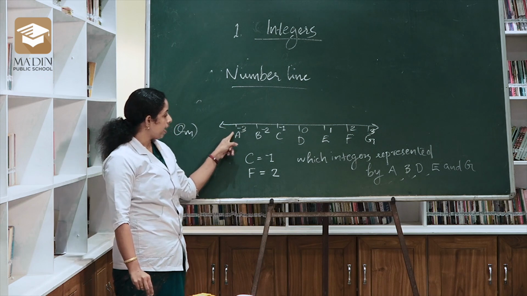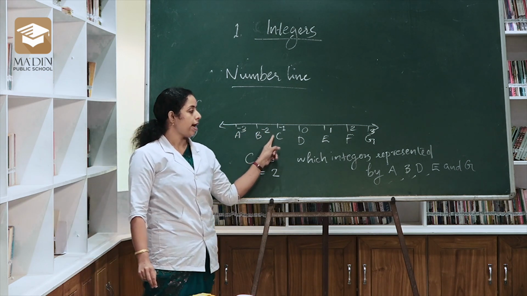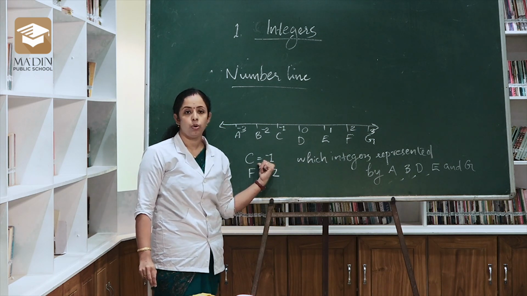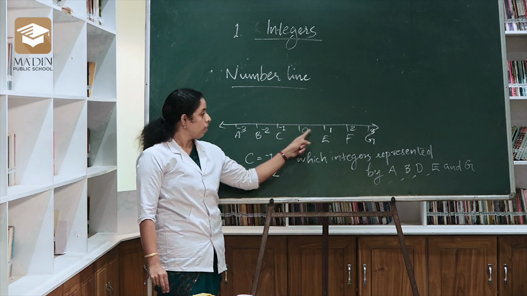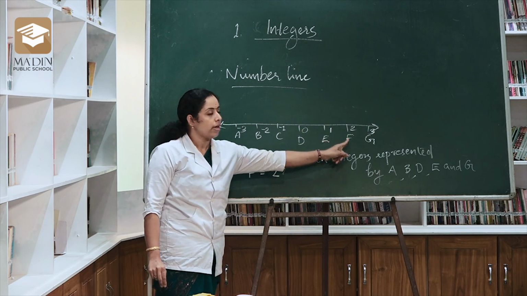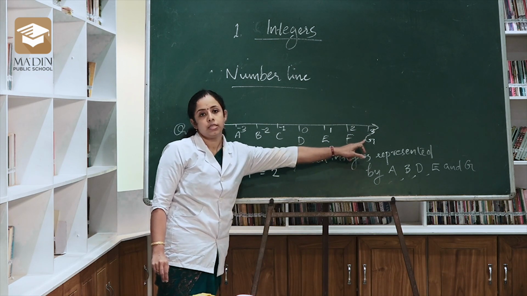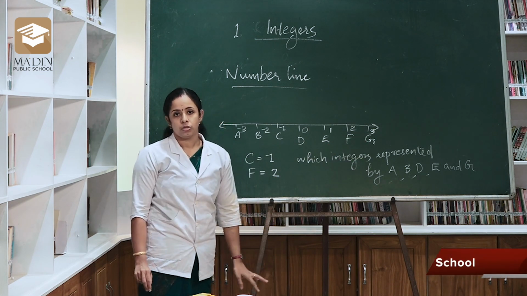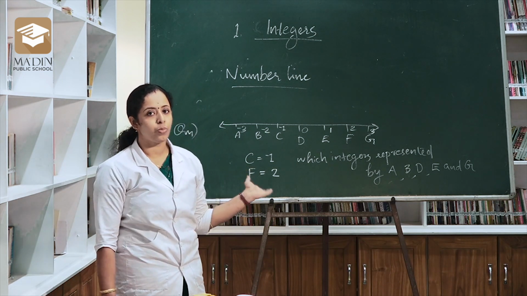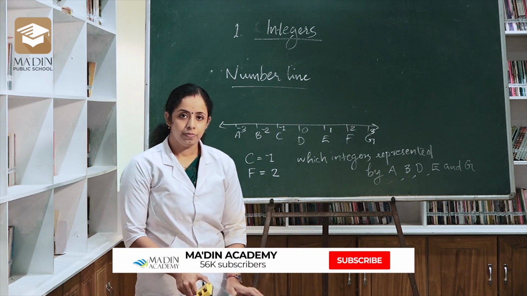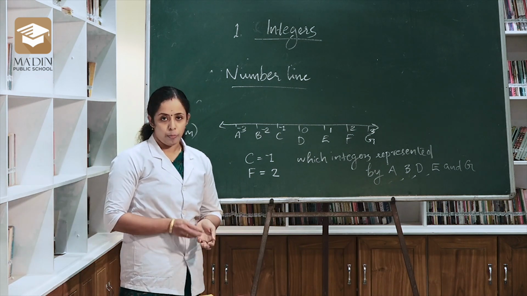That is, A is -3, B is -2, C is -1, D is 0, E is 1, F is already given, that is 2, and G is 3. So all of you did it well. I think you understand it well. Okay. Then now let's move to another topic.